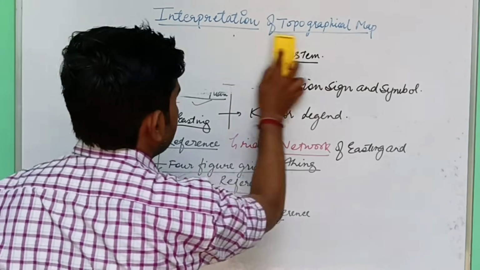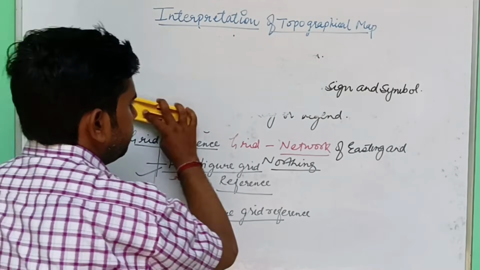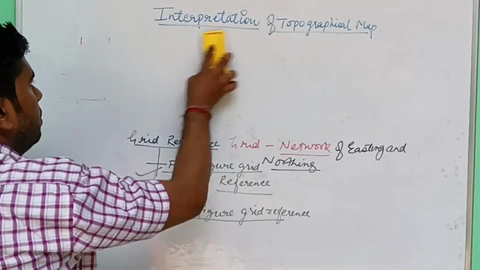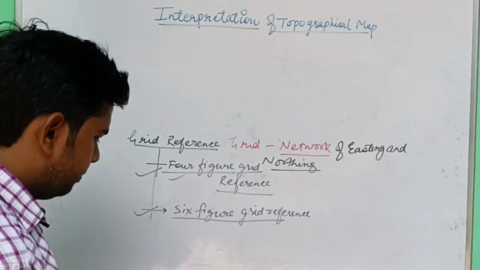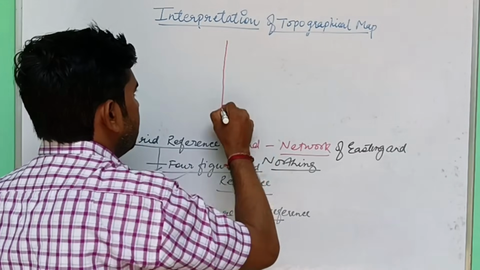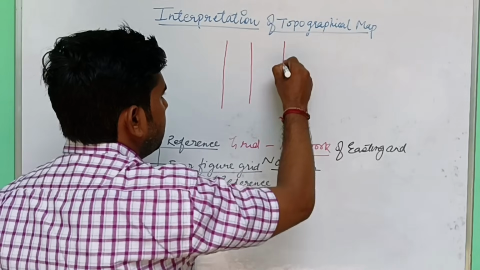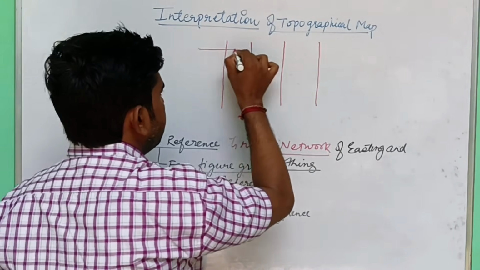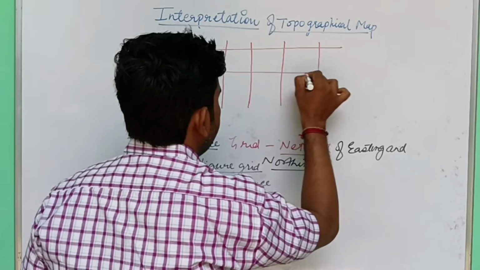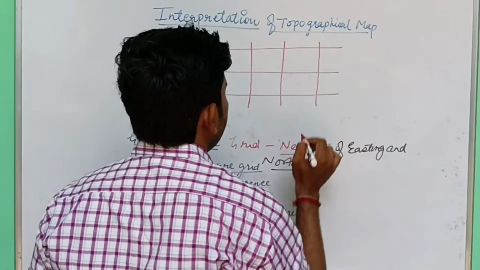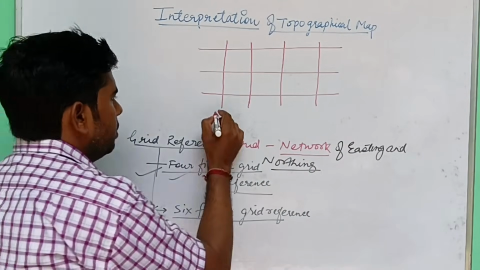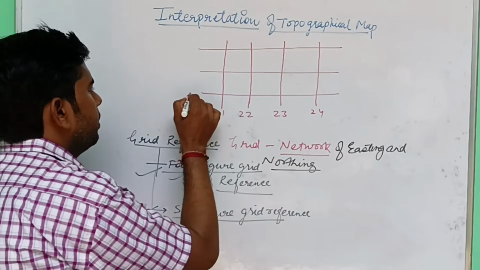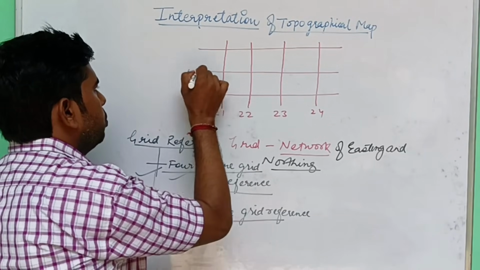Okay, so let us discuss. These lines are known as easting and these horizontal lines are known as northings, followed by numbers, है ना, like 21, 22, 23, 24, okay, 41, 42, 43.